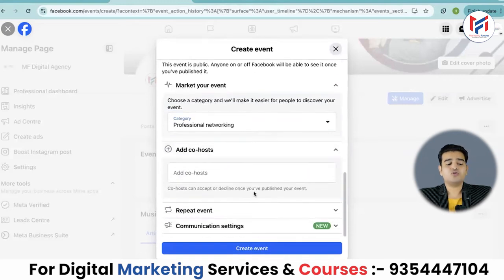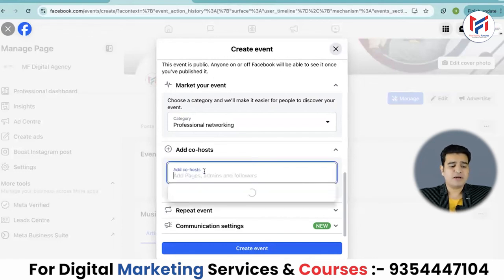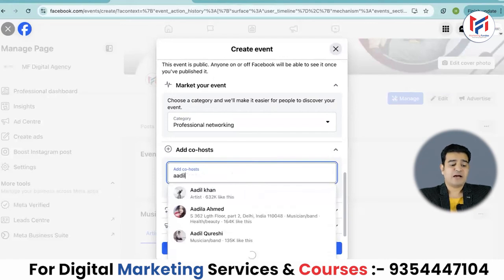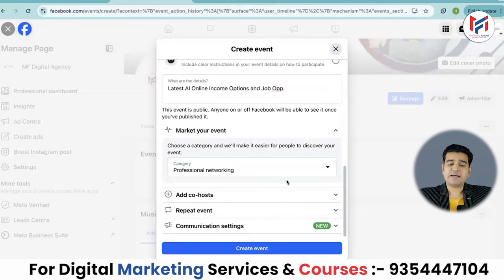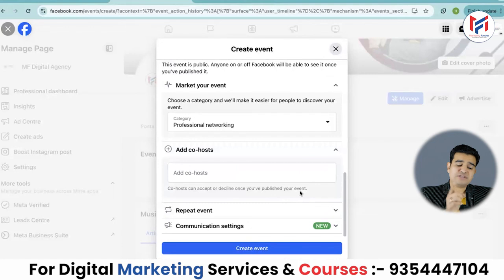Here you can add a co-host. Who is the co-host? Let's assume that this event is not just being sponsored or launched by Marketing Fundas. With us, ABC company or any individual person is together co-hosting or launching this. So now just suppose I write Adil here and click on Adil. An invitation will be sent to him that you have been asked to co-host and made a co-host. If Adil accepts the invitation, then people will see that this event is hosted by Marketing Fundas and Adil, or any other company. Until they accept the invitation, they won't become the co-hosts.